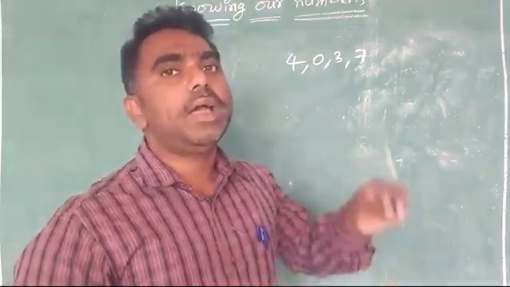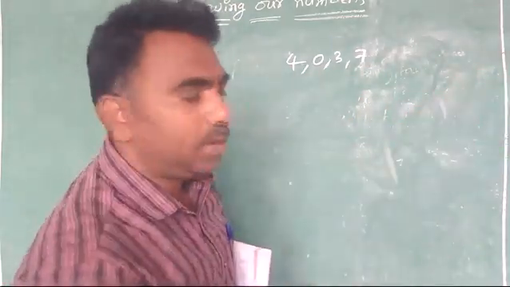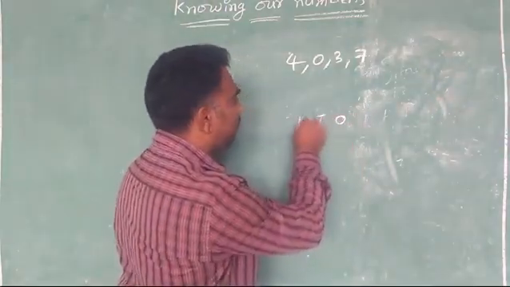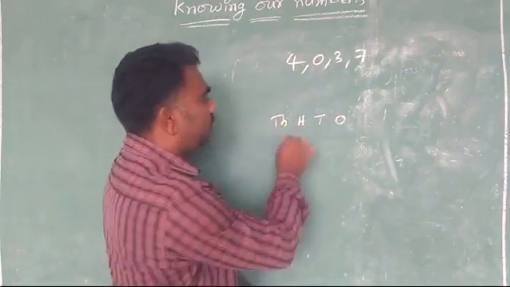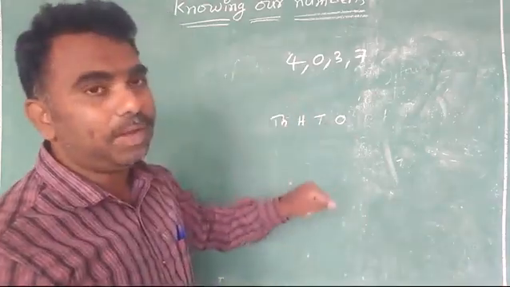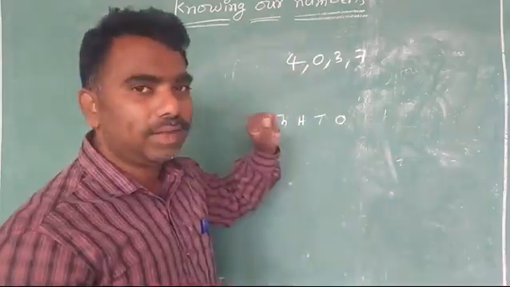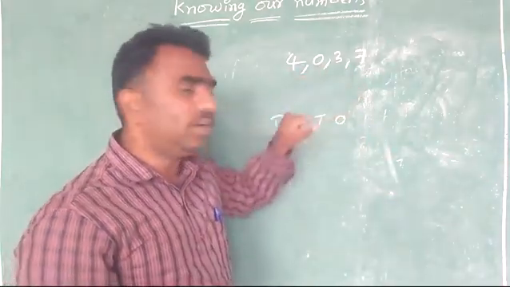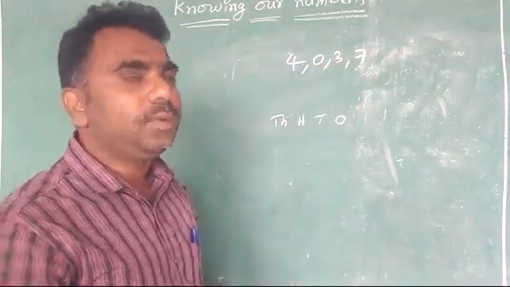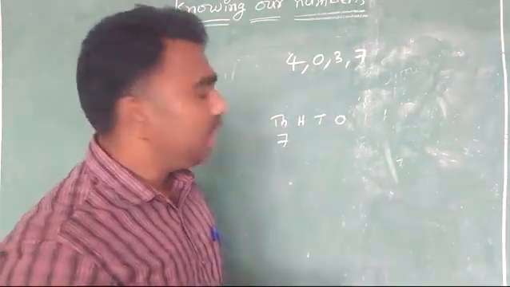How do you form the biggest 4-digit number? To form a 4-digit number, what are the places you want? Ones I want, tens I want, hundreds I want, thousands also I want, because I want to form 4 digits. Here, to make the biggest number, how many thousands are better? 4,000s, 0,000s, 3,000s, 7,000s are better. Obviously, 7,000s are better. So what will you write in the thousands place? We will write 7.